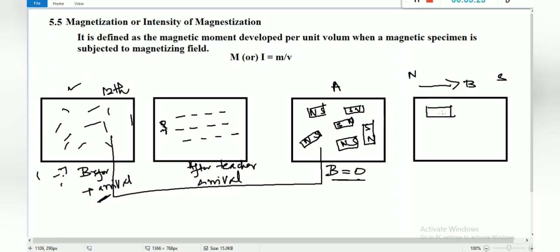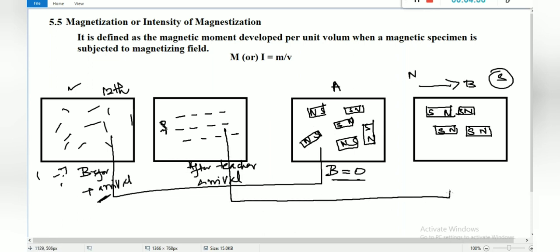So the south pole of the magnetic dipoles will align themselves towards north, like here also, north south, right? So hope you can compare. Now the material is aligned in a regular manner, that is, dipole moments aligned in the direction of the magnetic field, right?